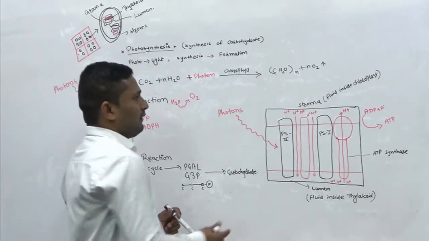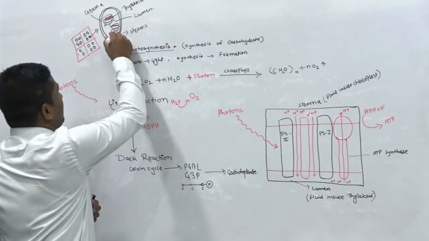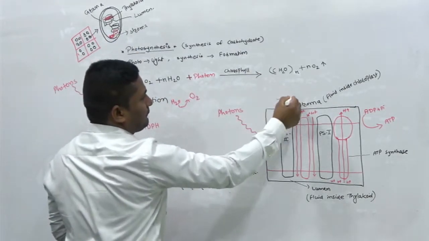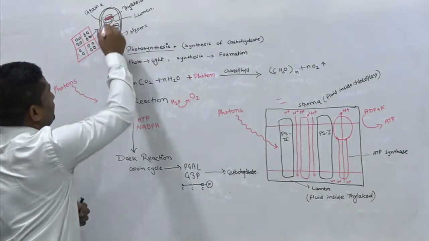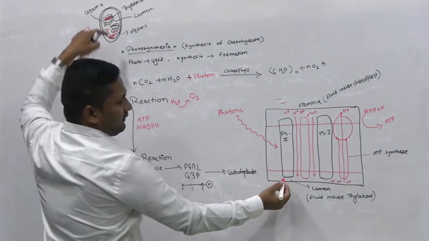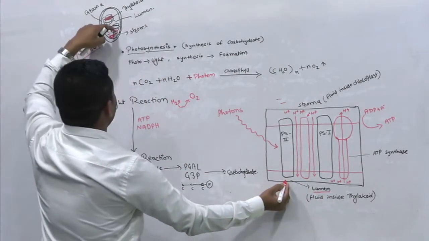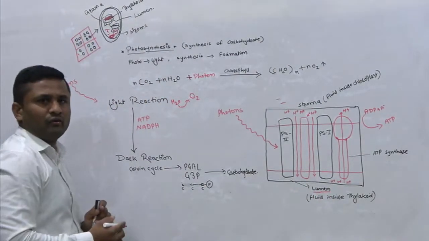Here stroma is present, this part is our stroma, and this is the lumen part, inside the thylakoid, which we have denoted here as lumen. So this is the box.